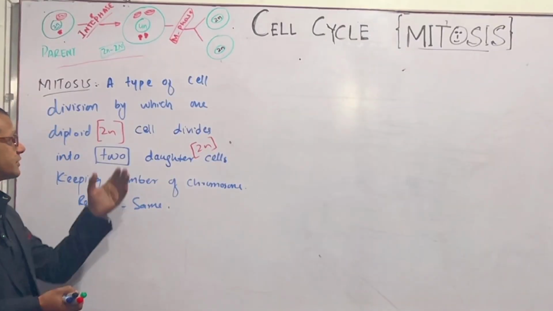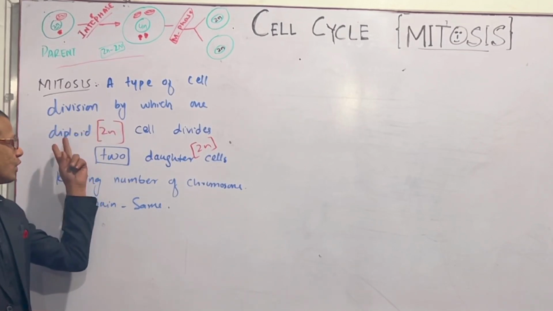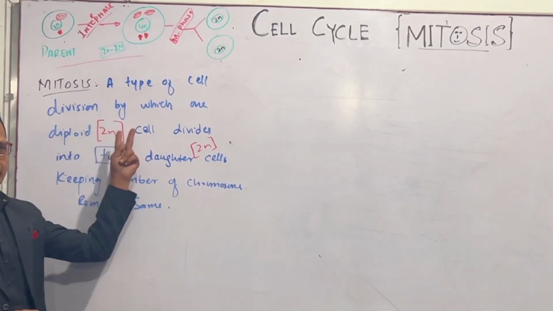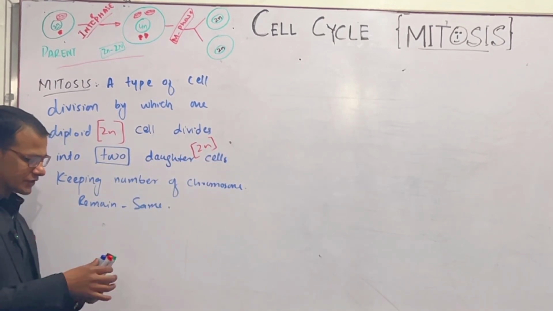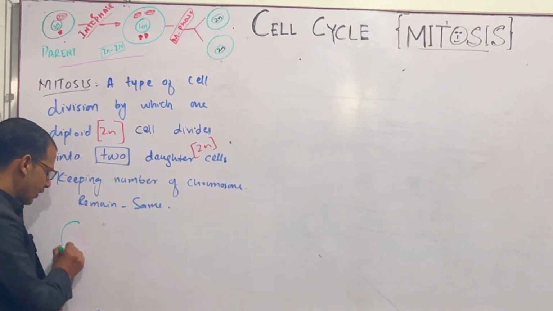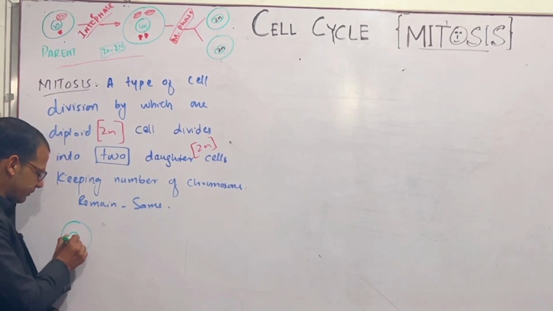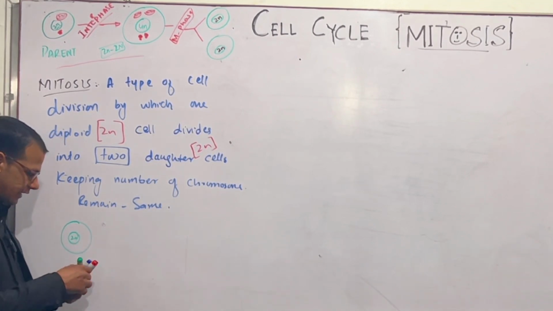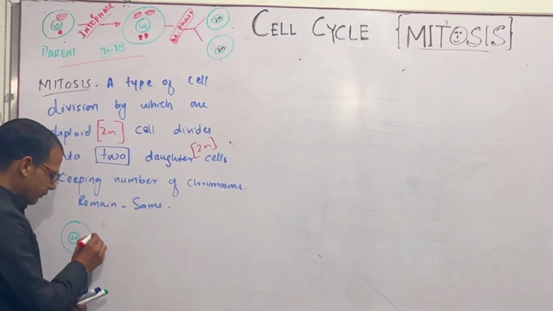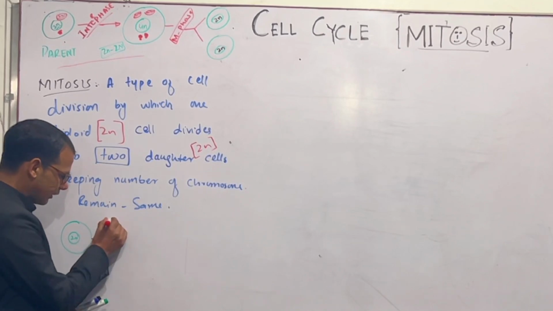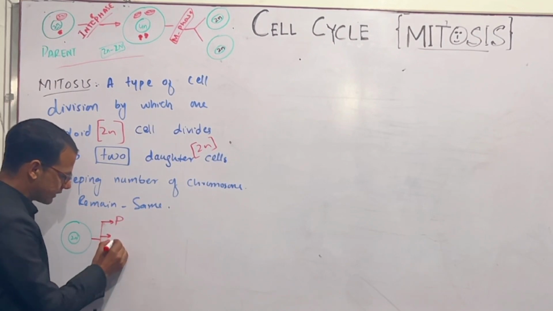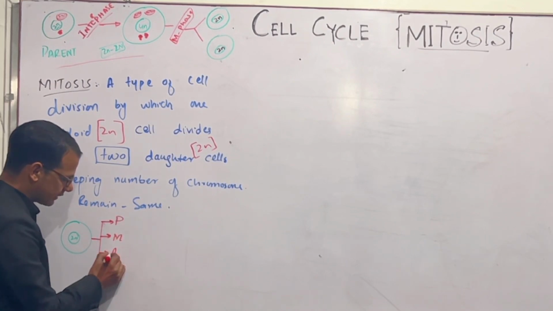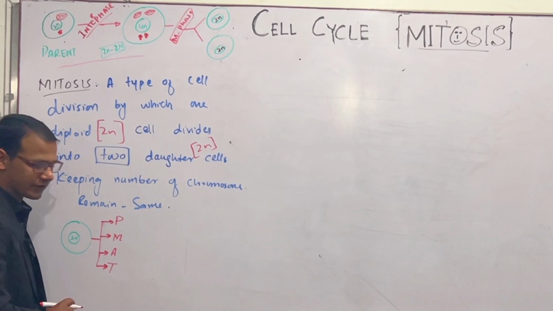The second definition is a type of cell division in which one parent cell divides into two diploid daughter cells. It's called mitosis. The general overview of mitosis: we have this parent cell. After M phase, the cell will pass through these four phases: prophase, metaphase, anaphase, and telophase.